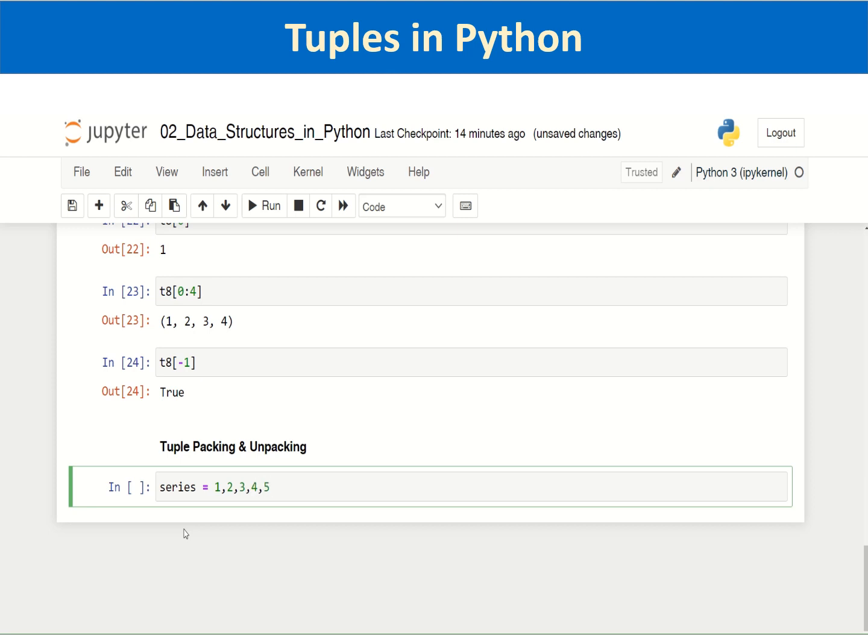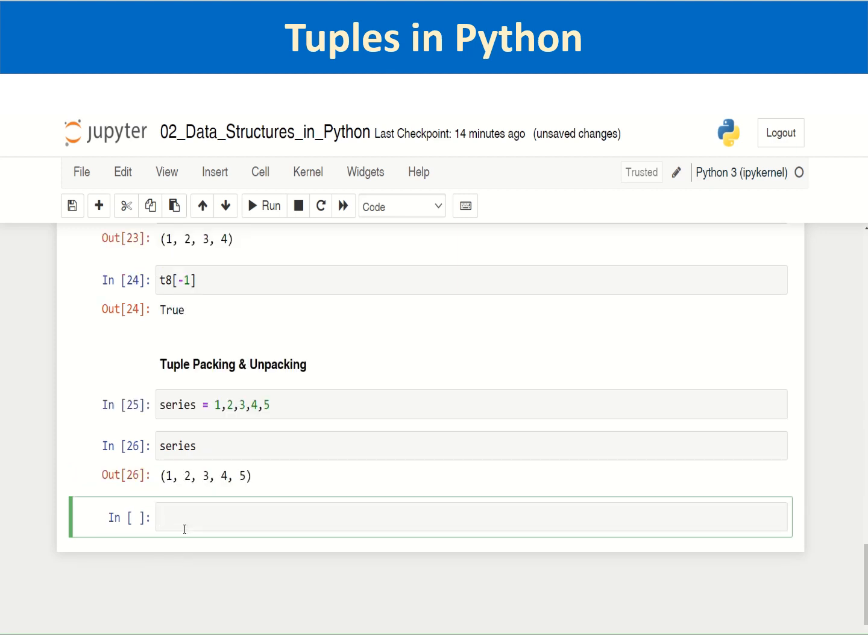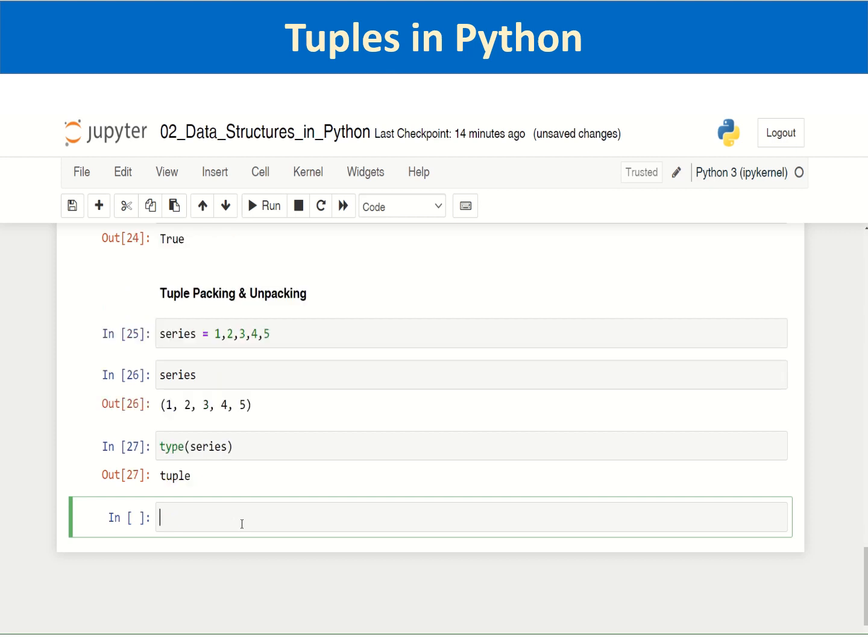Actually, even without parenthesis, it creates a tuple. You can verify by typing type series. It is a tuple.